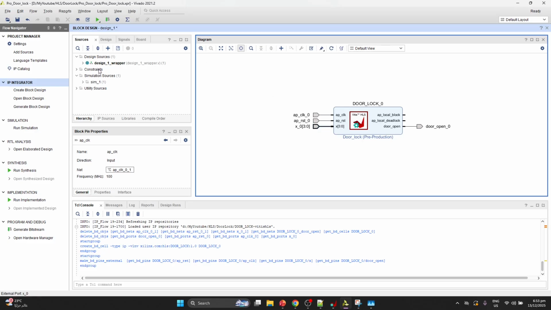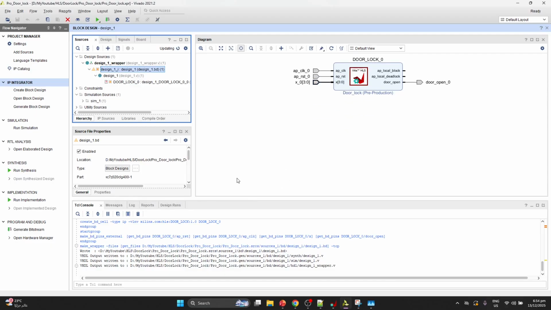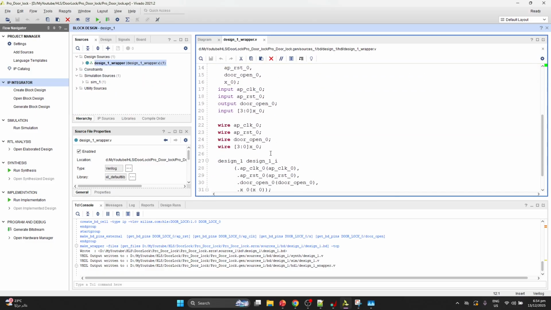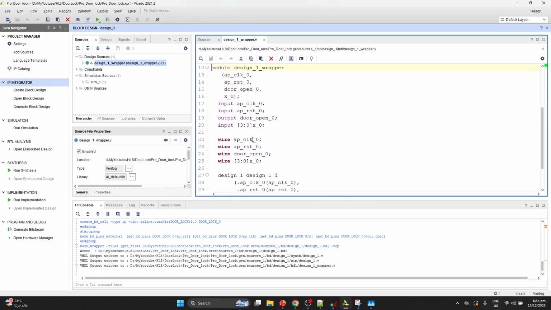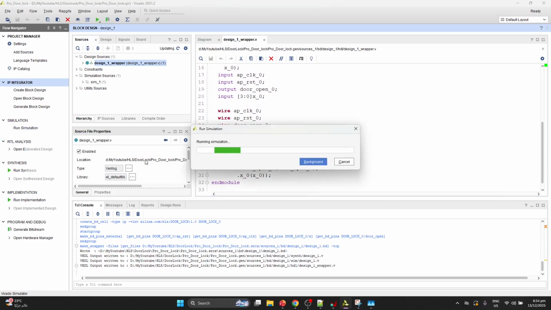After designing this, I created a wrapper, where you can create a wrapper for this design and then use it in your system. Here you can see the wrapper is called in the system. Then after that you can simulate your system.